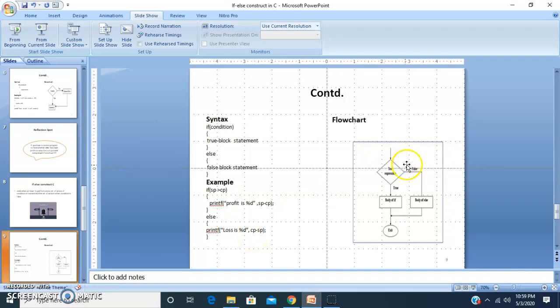You can see the same thing from the flow chart. If the condition is true, the true body of the if statement is executed. If the condition is false, the body of the else statement is executed, and then it will jump to the exit block. So here at a time only one block will get executed. If the condition is true, the true block. If the condition is false, the false block is executed.